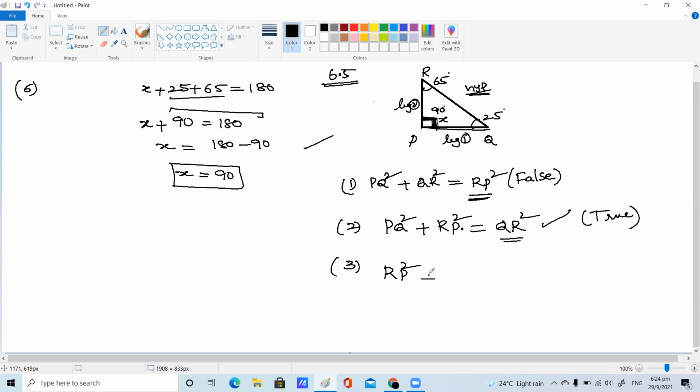The third condition given here is RP square plus QR square is nothing but PQ square. PQ is a leg square. We are not going to equate it to legs; we are equating to the sum of the squares, leg 1 square plus leg 2 square is the hypotenuse square. So it is also false. Only condition 2 is true, the rest all are false. Now these last two bits are lively application questions, and really very good questions, children.